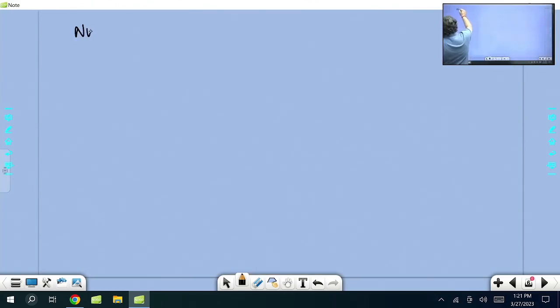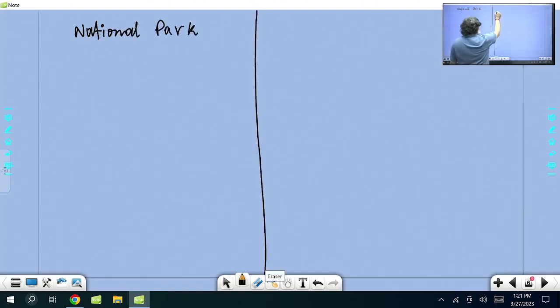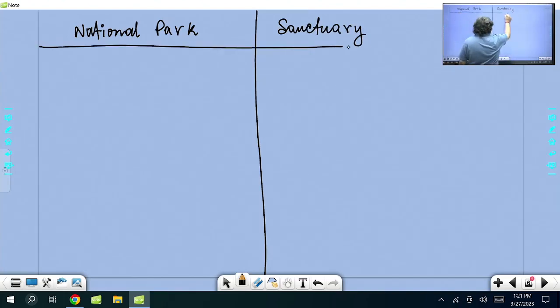National parks and sanctuaries. Let's understand here about national park and sanctuary. I've spoken about in situ conservation. There, national park and sanctuary all come into that, right? Let's first understand the basic thing, then we'll go for the map.